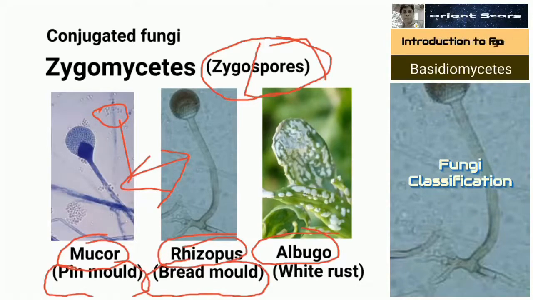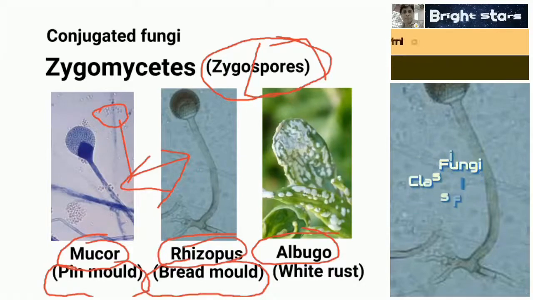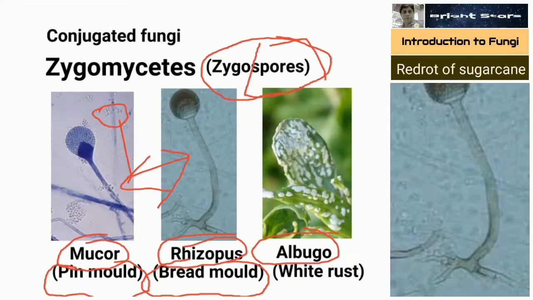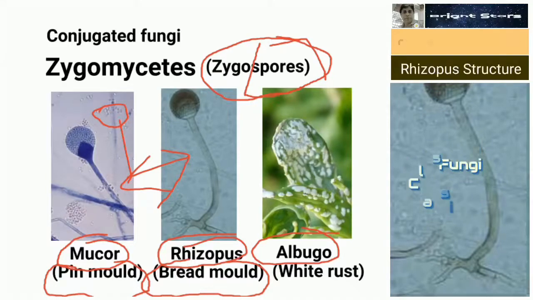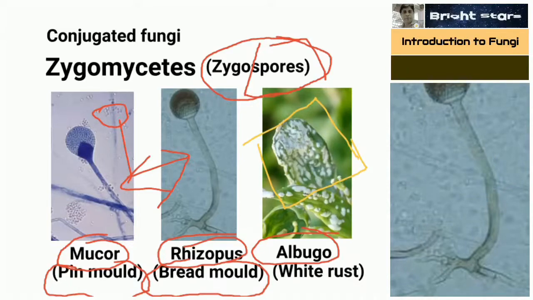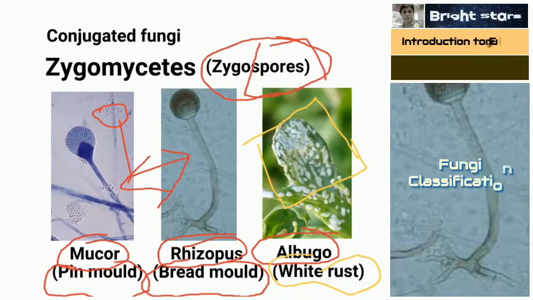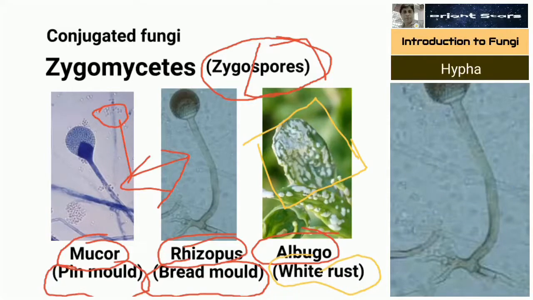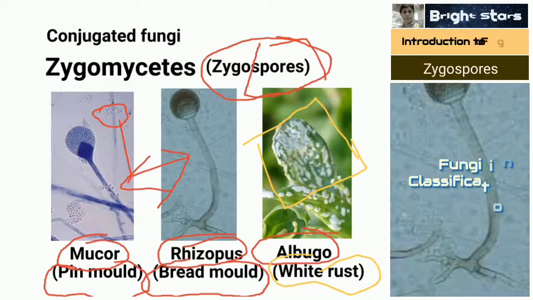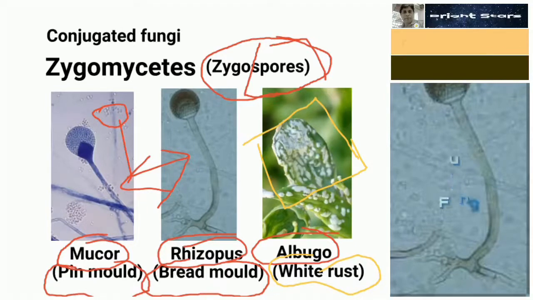If you keep bread in moist and dark conditions, they develop a white fluffy structure called bread mold. Here you can find white spots on the leaf. This disease is called white rust. That's why Albugo's common name is white rust. Zygomycetes is named because of zygospores. It produces zygospores.